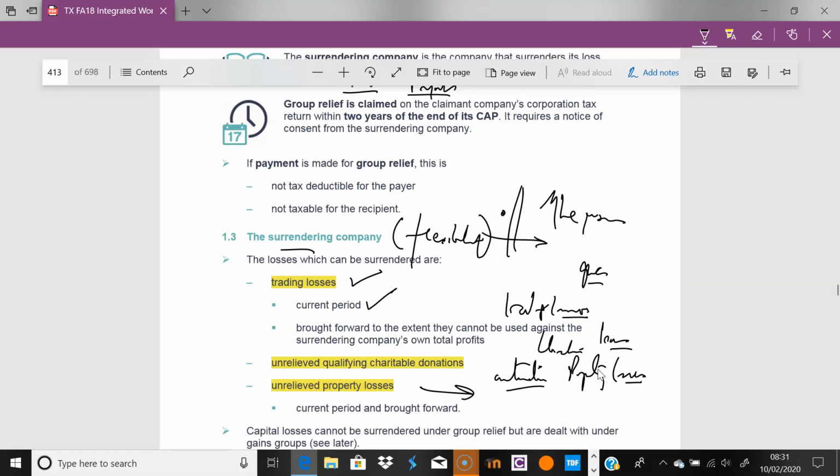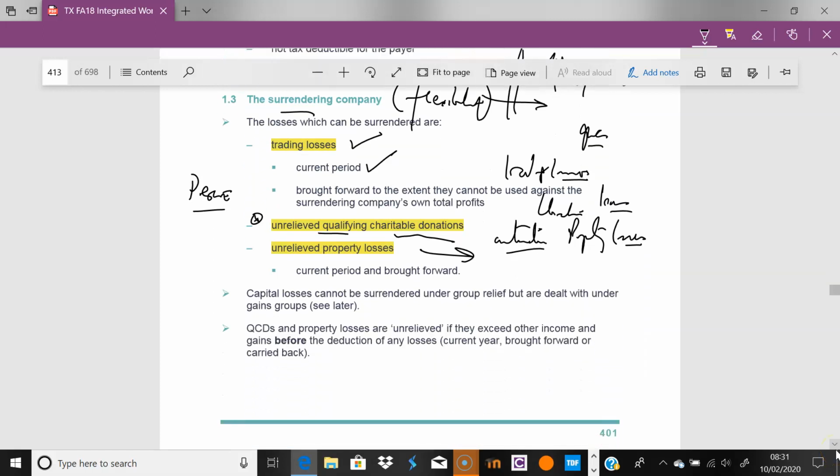I think it's important when they're doing questions and we see this. And then, of course, any unrelieved qualifying charitable donations. But you'll see how this works. Because of this flexibility, you can manage the situation to ensure you preserve qualifying charitable donations, in effect.